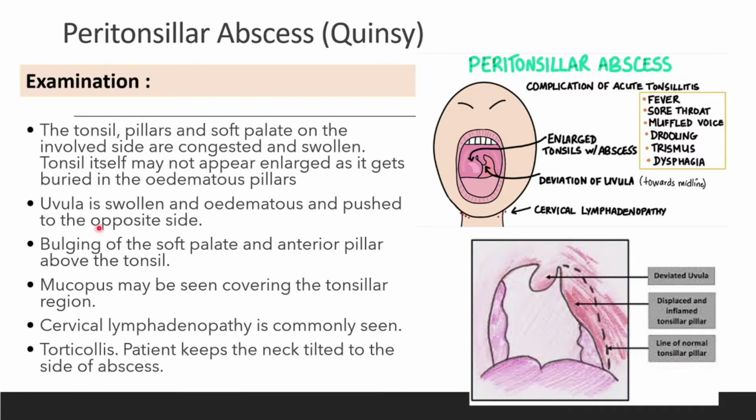Okay. So the tonsil, pillar and the soft palate on the involved side are congested and swollen. Tonsil itself may not appear enlarged as it gets buried in the edematous pillars. Okay. Uvula is swollen and edematous and pushed to the opposite side. Okay, bulging of the soft palate and anterior pillar above the tonsil. Okay, cervical lymphadenopathy is commonly seen. Torticollis, patient keeps the neck tilted to the side of the abscess.